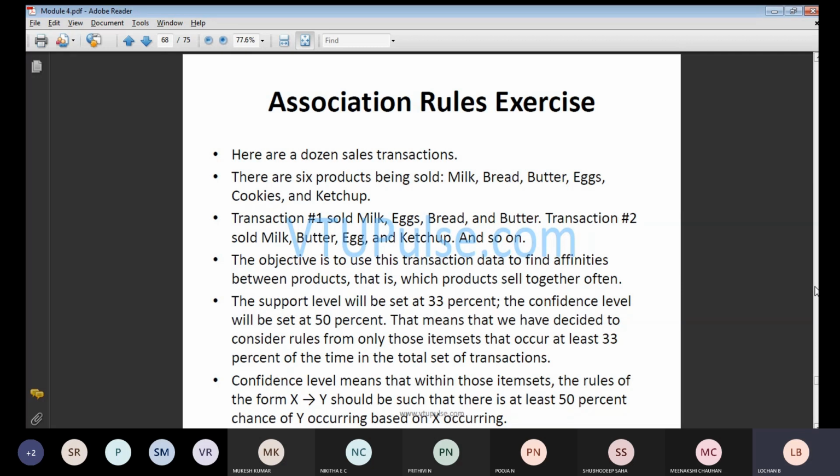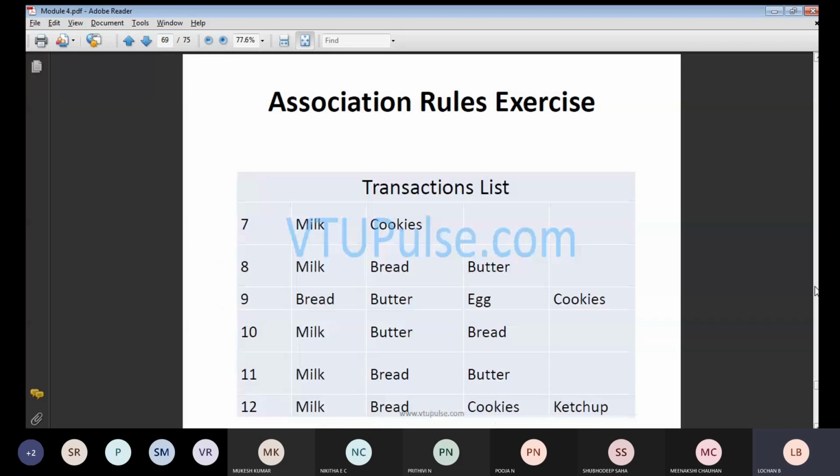That means that we will be calculating the remaining part with respect to your transactions part. All those things we will be checking. So the confidence level means that within those item sets, the rules of the form x implies y should be used by at least 50% chances of y occurring with respect to the x cases.